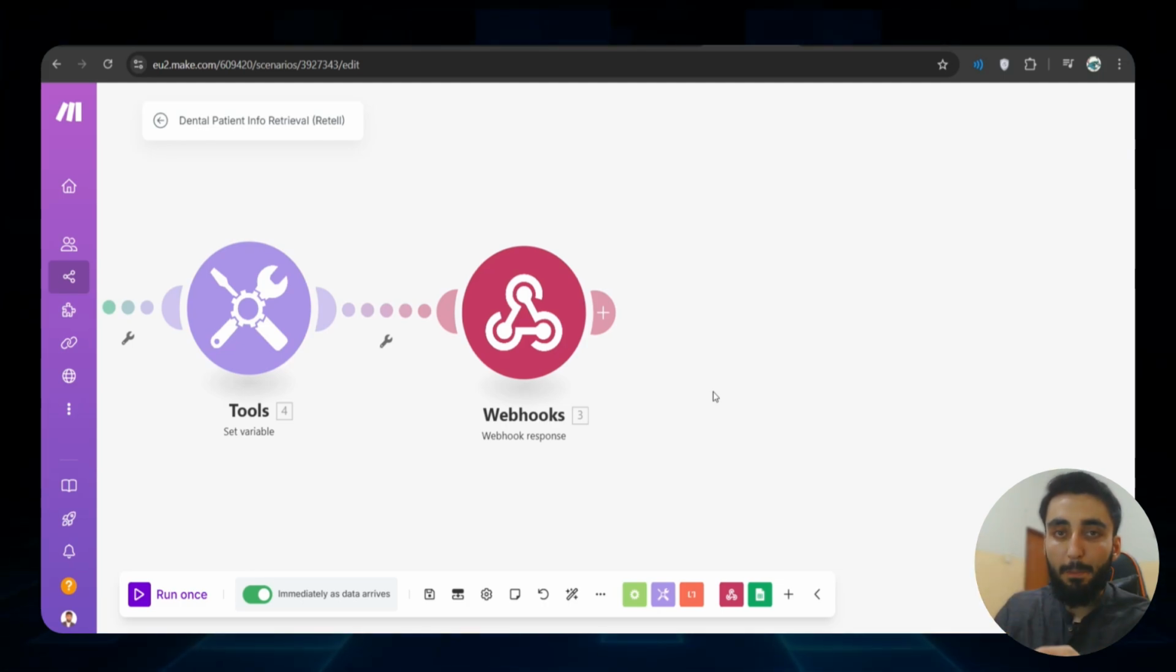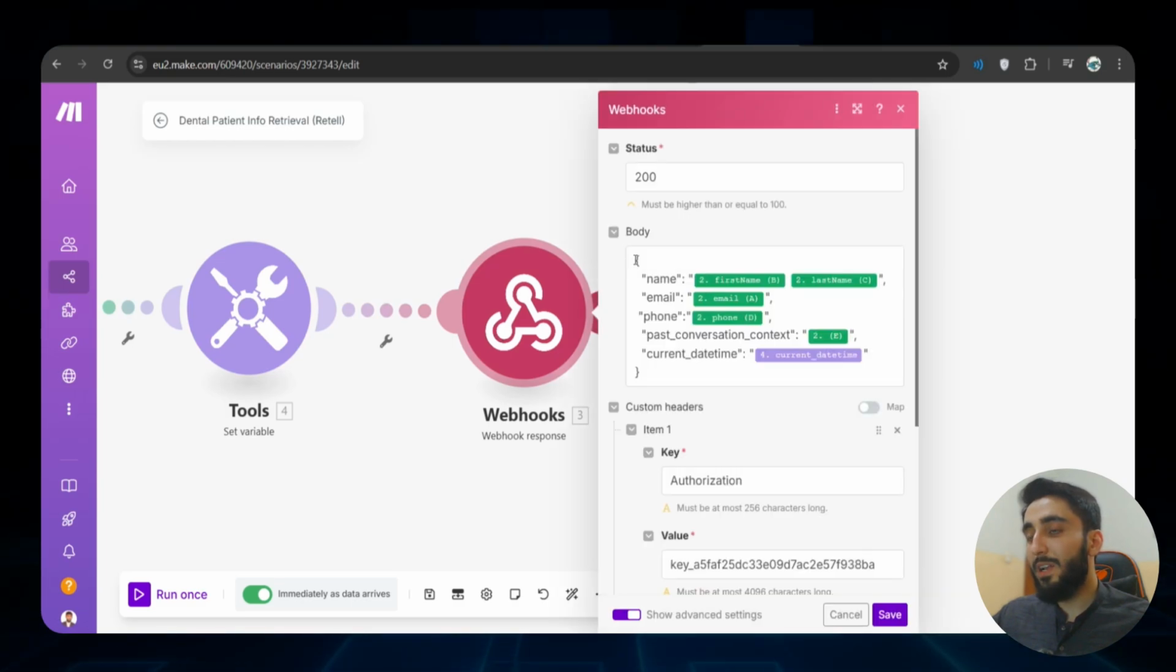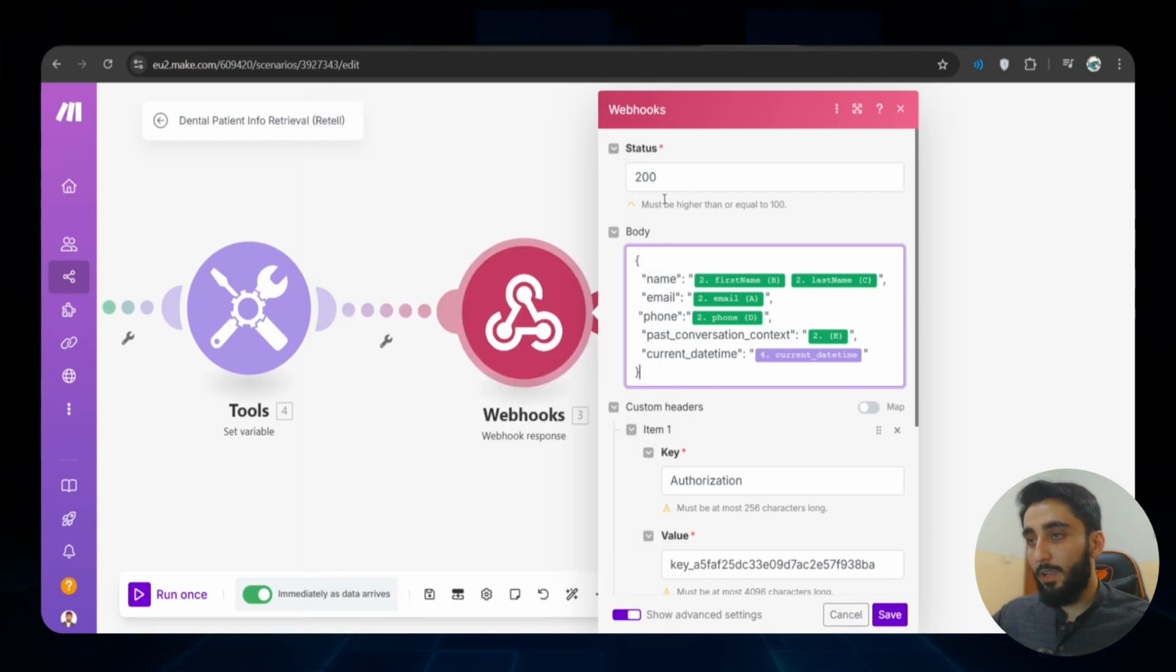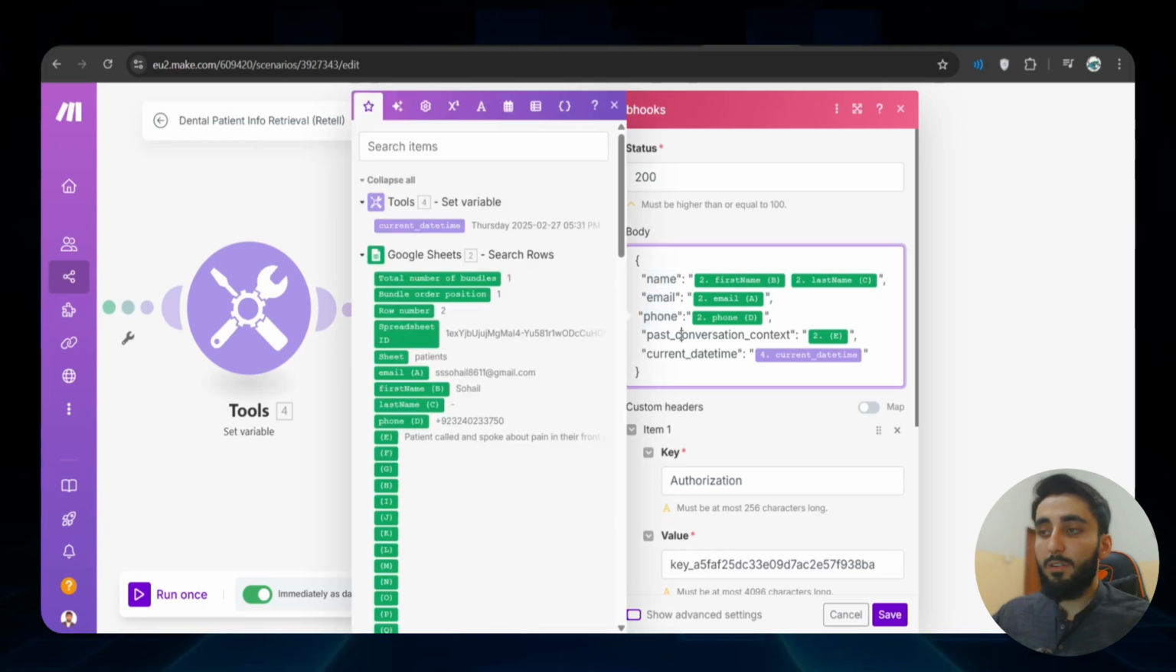Right? RetellAI sent us a payload saying, hey, this is the phone number which is calling me right now. Let me know what to do. So we did all the processing. We filtered out the rows from the Excel sheet. Now it's time to give data back to RetellAI so that it can further attend the phone call and personalize the experience for the caller. Inside this webhook, as you can see, I am returning a status 200 and a JSON body. This JSON body simply has the name, the email, the phone, the past conversation and current date time, and all this information is coming from previous steps.